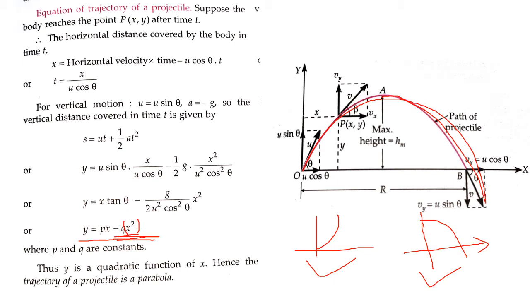So therefore the total path followed by the body will be this part and this part, which is known as a parabola. The trajectory followed by the body, which is moving in this semicircle kind of shape, this kind of path is known as a parabola. So using this equation, we can see how our body is moving. It is moving in a parabola.